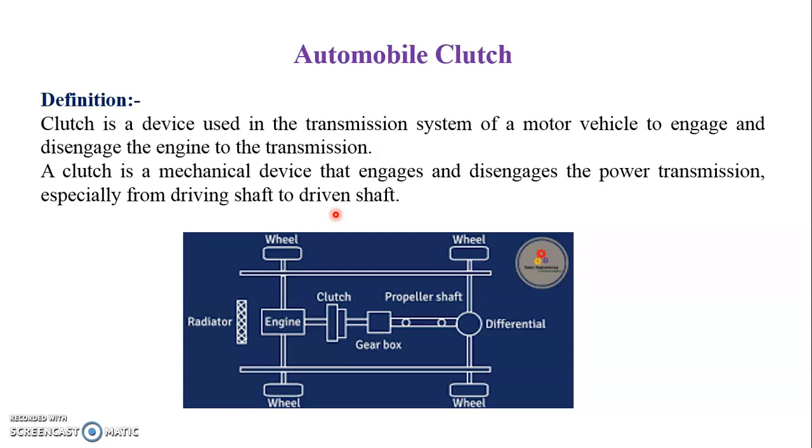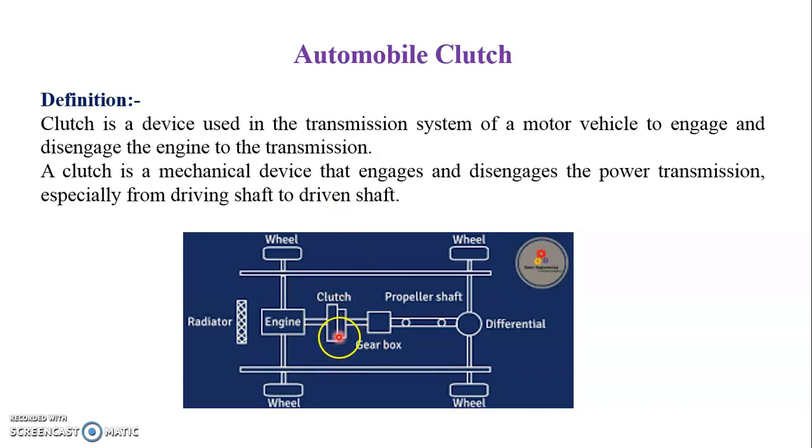So we are going to start with the automobile clutch. The clutch is an intermediate mechanism placed in between the flywheel and the gearbox for the purpose of allowing or discontinuing the power flow from the engine to the transmission system. Here in this layout we show the location of the clutch.